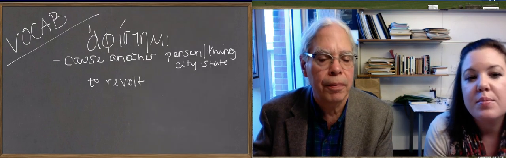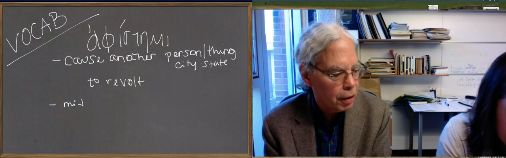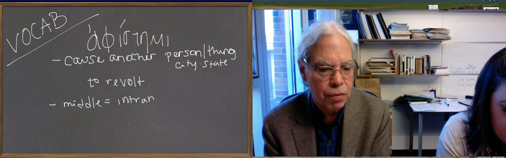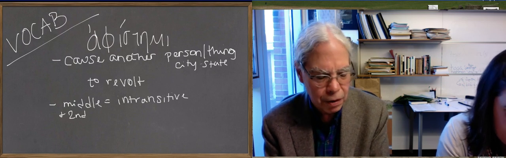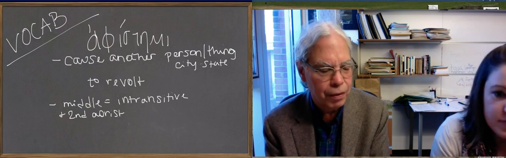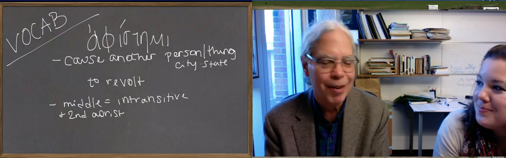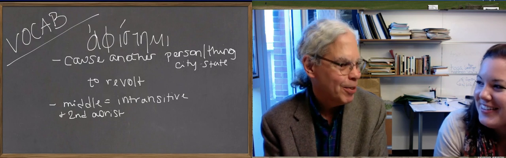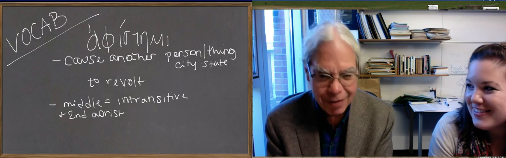So middle is intransitive. Middle intransitive and second aorist are both, in a sense, revolt, which is what we think of as revolt, but which from a Greek point of view is not such a normal use, okay? Make someone else revolt is like Homer Simpson's campaign slogan when he ran for mayor of Springfield, let someone else do it. This kind of cause somebody else to revolt is a real Greek concept.